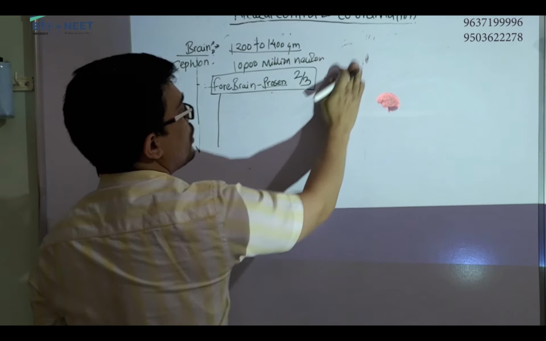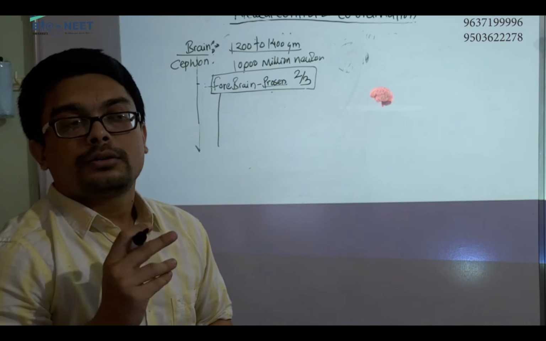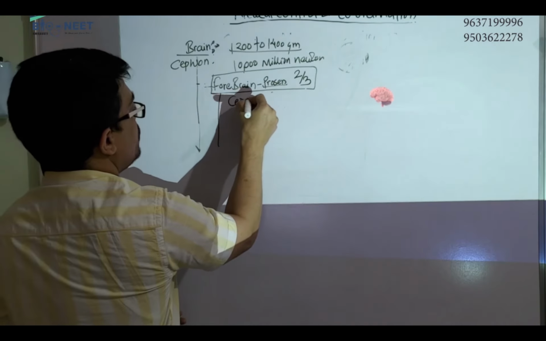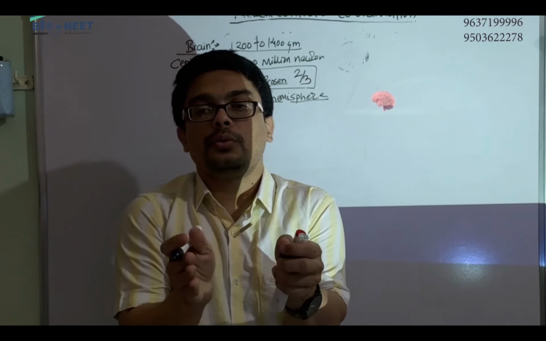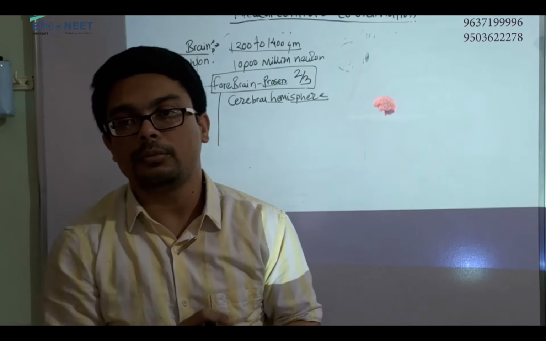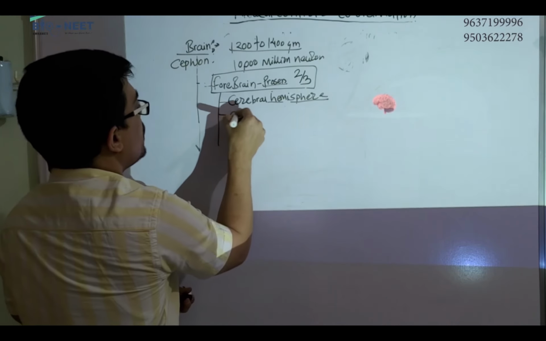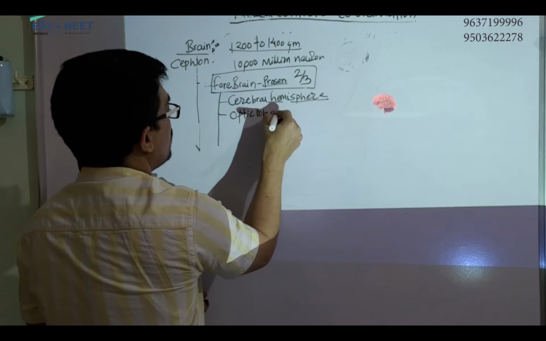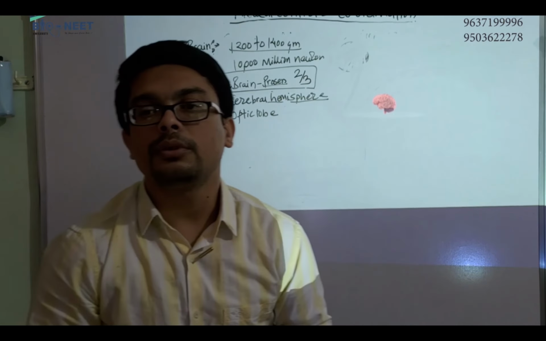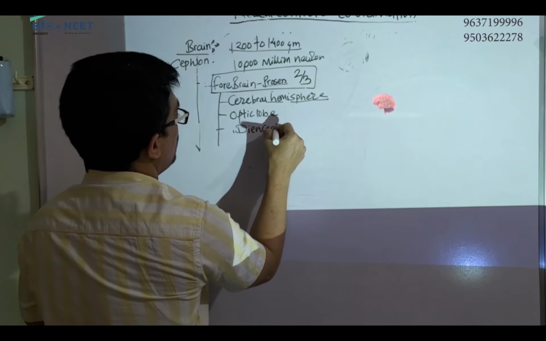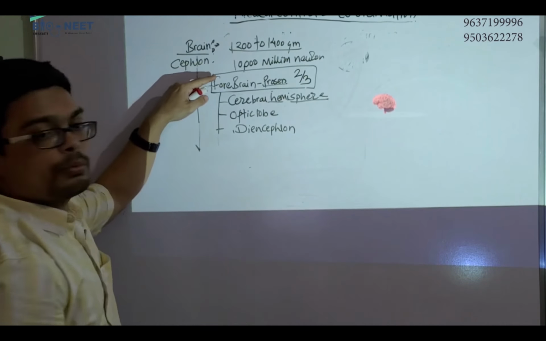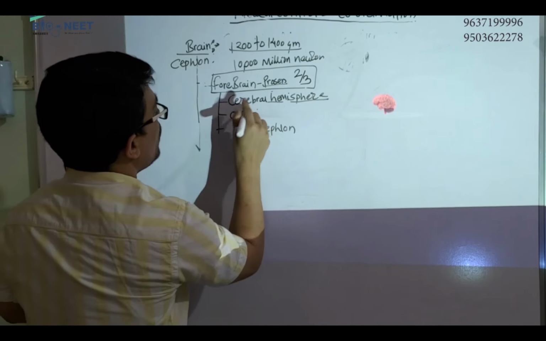What are the parts of forebrain? Your forebrain consists of, okay, cerebral hemisphere. Hemi इसलिए क्योंकि आधे आधे है. Your brain is basically divided into 2 part. forebrain का उसको इसलिए hemisphere बोलते हैं, right? And then second part is optic lobe, and third one is your which one? That is called diencephalon. So basically, your forebrain is divided into optic lobe, olfactory lobe.